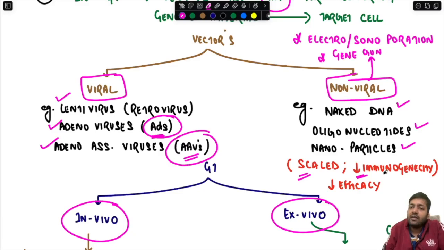But one bad thing is that the rate of transfection, that is the introduction of the DNA into the host cell, is very low. So there is a reduced transfection with them and reduced gene expression. As a result, the overall efficacy with using non-viral vectors is reduced. More on that we will come to later.